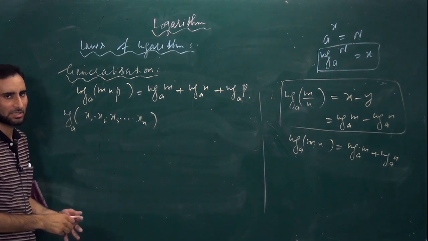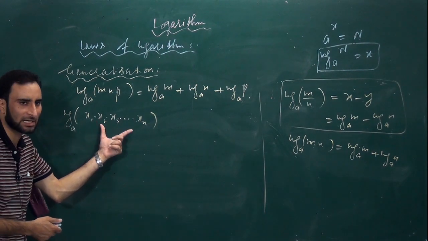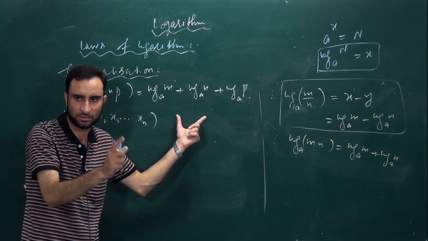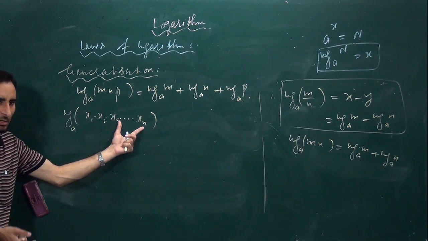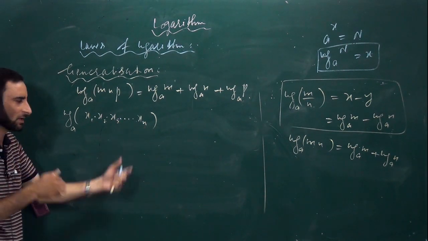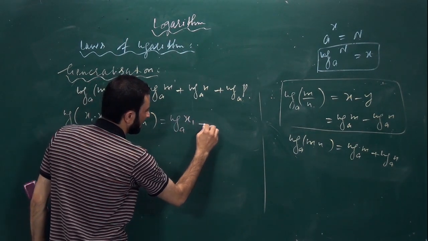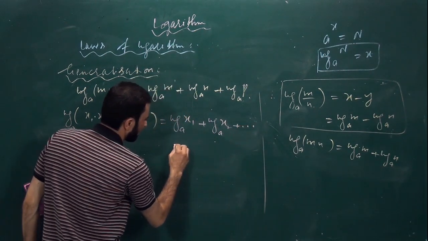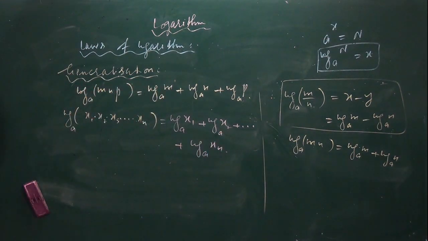This will be equal, it means in general we can state that the log of the product of 100 numbers will be equal to the sum of their individual 100 logs. Got it? Similarly, we can see that the log of the product of n numbers will be equal to the sum of their individual logs. So I can write it as log of x1 to the base a plus log of x2 to the base a plus so on plus log of xn to the base a. Is it clear?